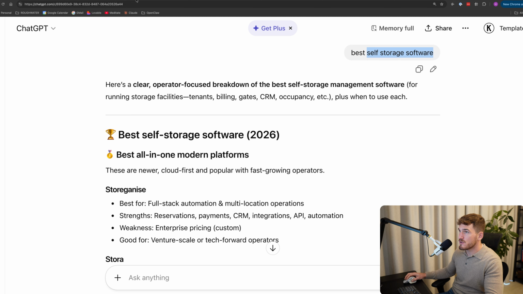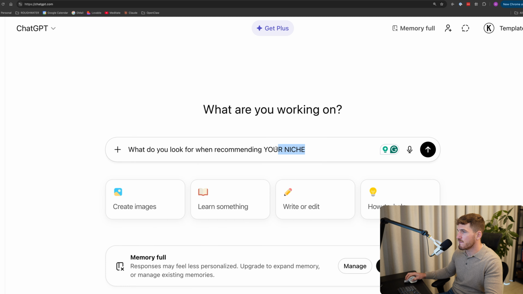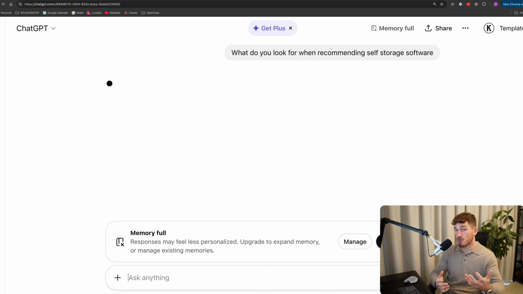Their niche is self-storage software. They provide software to self-storage businesses. So all we do is, what do you look for when recommending self-storage software? And what ChatGPT is going to give you is literally a checklist that it uses in order to determine whether it should recommend a brand or service. And this checklist is what you're going to use in step 1 in order to skyrocket your AI visibility.